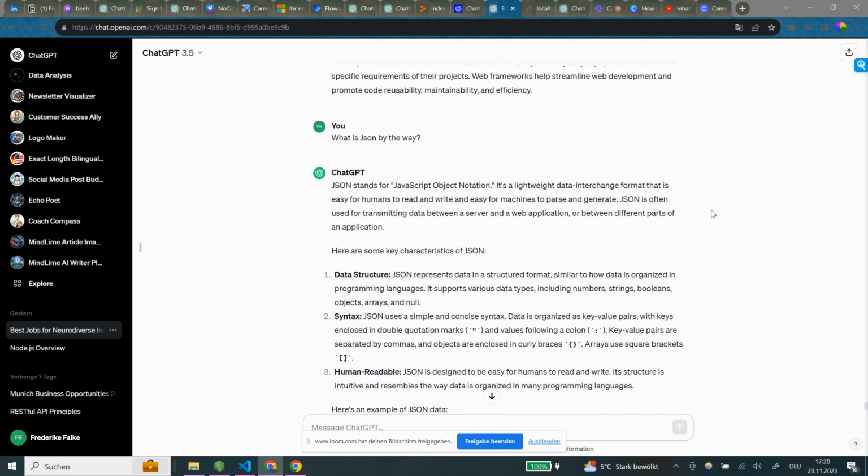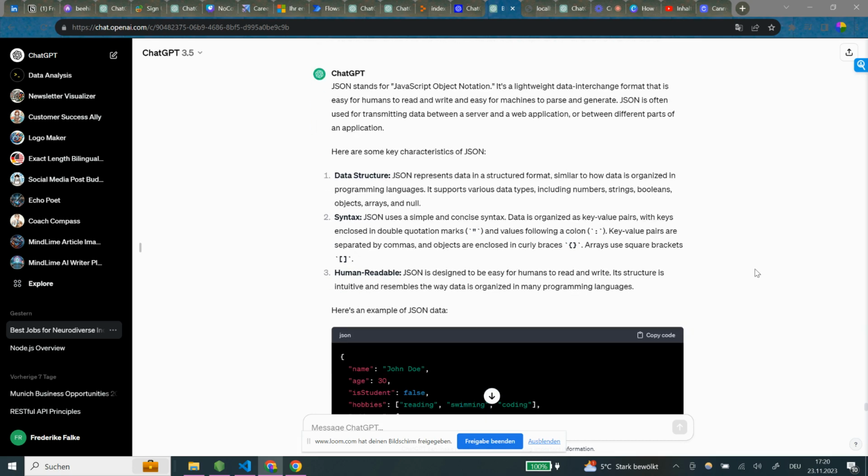Okay, so JSON stands for JavaScript Object Notation. It's a lightweight data interchange format that is easy for humans to read and write and easy for machines to parse and generate. JSON is often used for transmitting data between a server and a web application or between different parts of an application. Okay, here are some key characteristics.